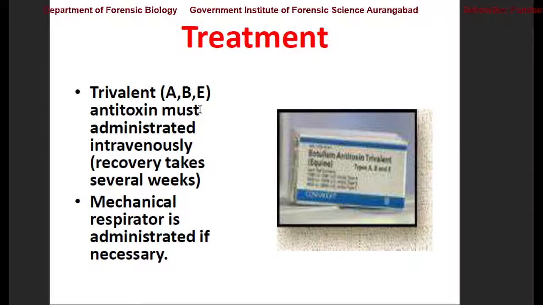Now, for the treatment of these types of infection, trivalent antitoxins are available, that is against A, B, and E. Against these three different types of toxin, the antitoxins are synthesized by using different mechanisms. Even recombinant antitoxins are available nowadays. Trivalent ABE antitoxins must be administered intravenously, and recovery may take several weeks. A mechanical respirator is used if required.